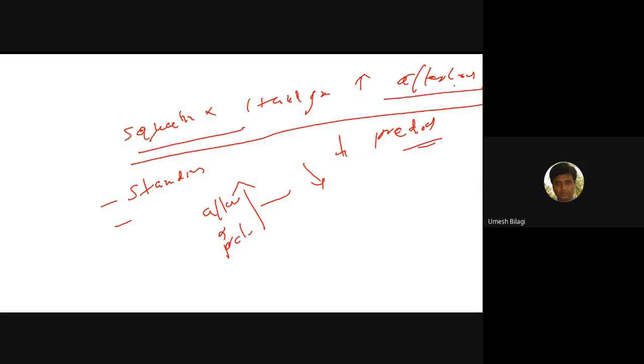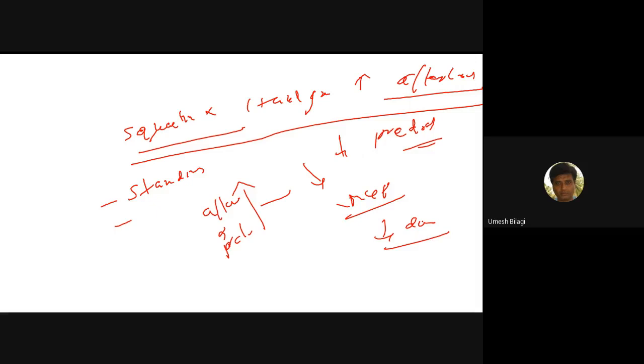The murmur will decrease in duration. For HOCM, it is the intensity of the murmur that varies. For MVP, it is the duration of the murmur that will change.